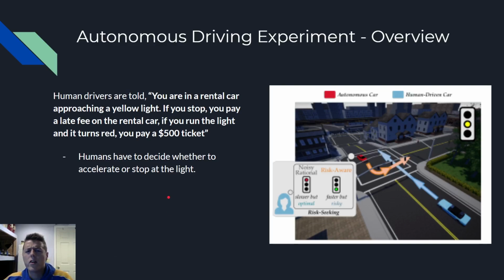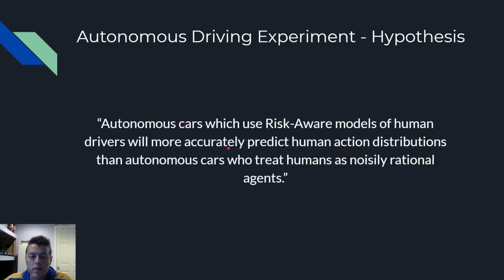So let's take a look at the first experiment, the autonomous driving experiment. So here's the situation. This is a human car, and this is the autonomous car. Pretend you're in this car here, driving a rental car, and you're approaching a yellow light. If you choose to stop at this yellow light, you're going to be late returning the rental car and pay some sort of late fee. However, if you decide to accelerate, and you end up running a red light because the yellow light turns red, then you're going to have to pay a $500 ticket. So what are you going to do? Accelerate or stop? Let's see what the models think.